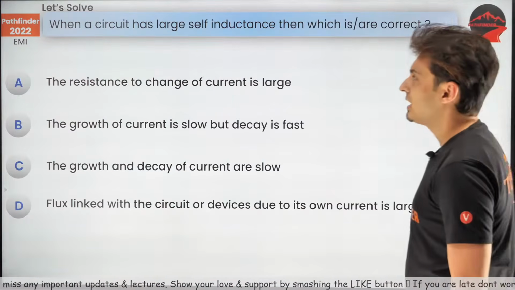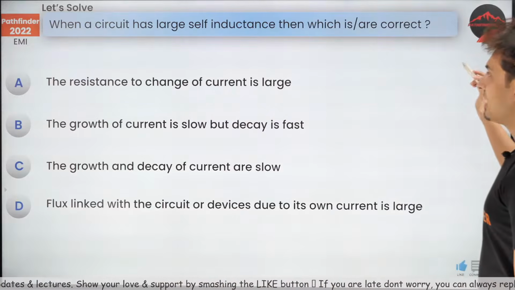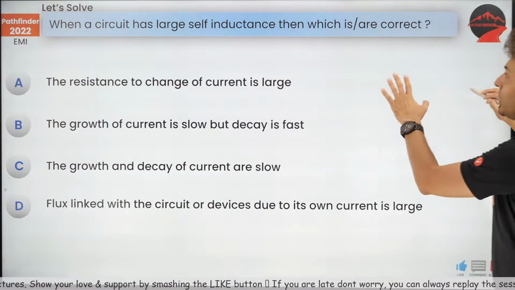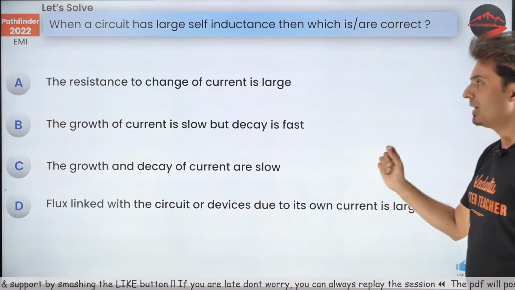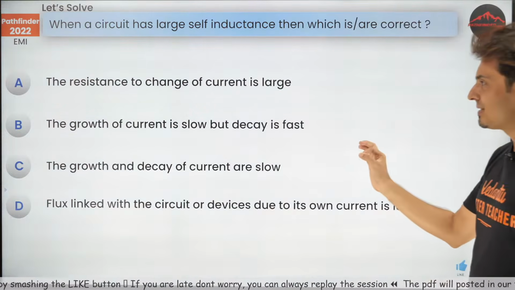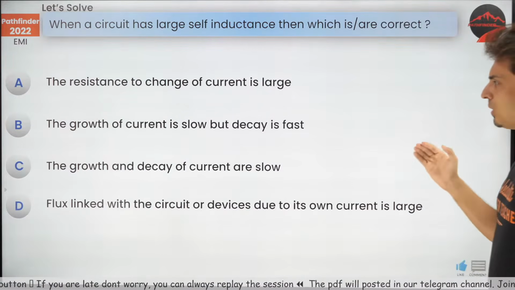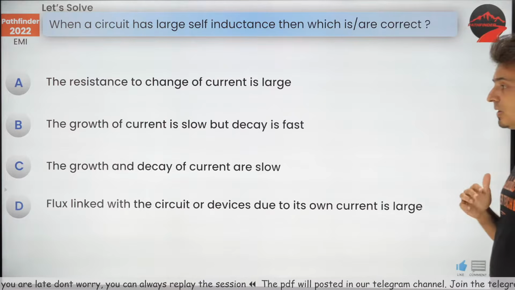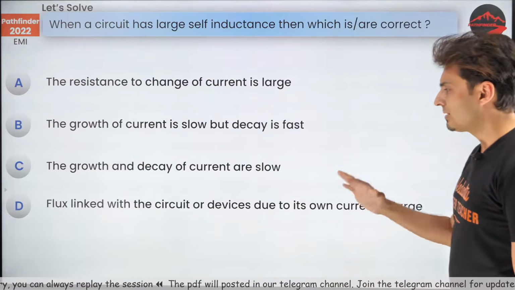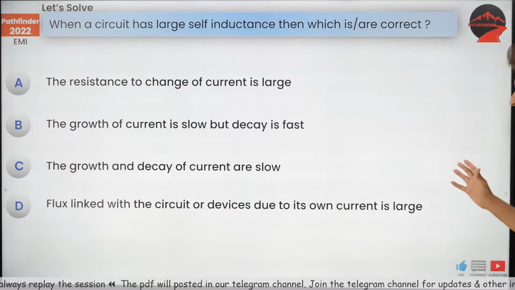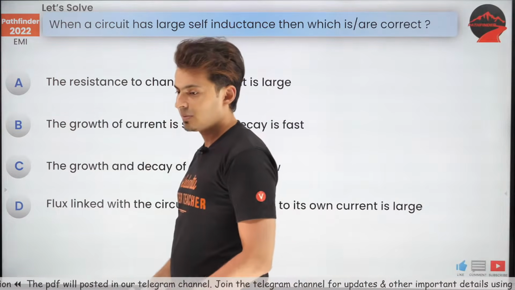Okay, so let's do this. First question coming up on your screen. When a circuit has large self-inductance, which of the following are correct? More than one option could be correct, so think about it carefully. Is the resistance to change of the current very large? Is the growth of the current slow but the decay is fast? Is the growth and decay both slow? Or is the flux linked with the circuit due to its own current very large? What do you guys think?